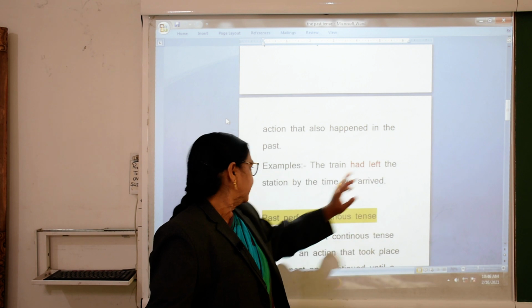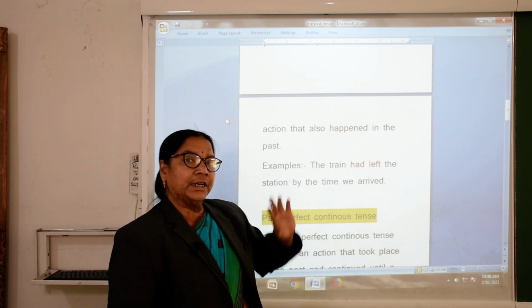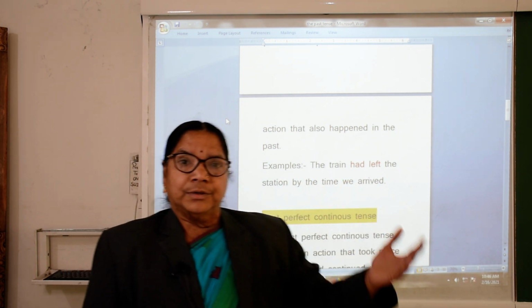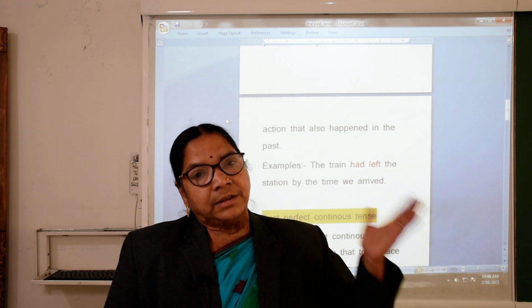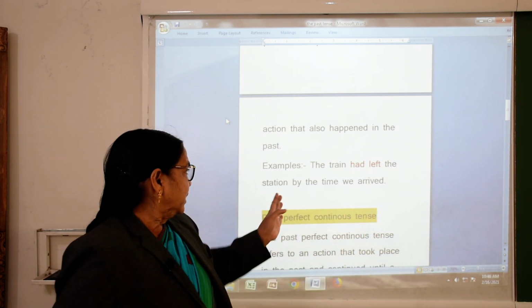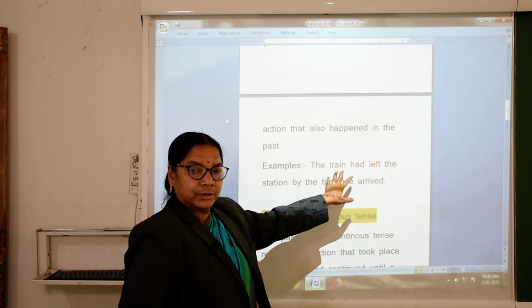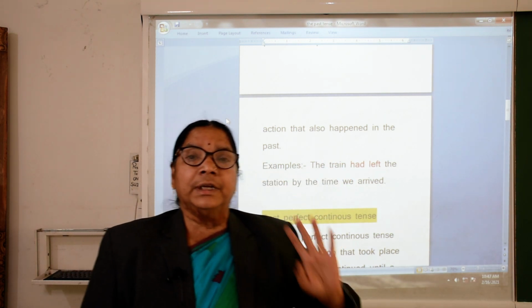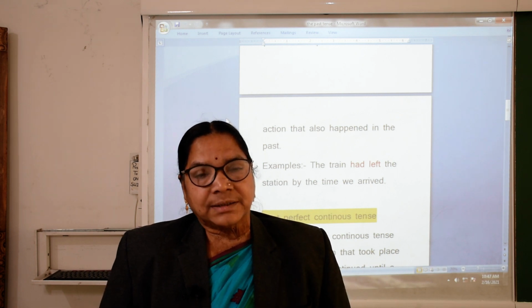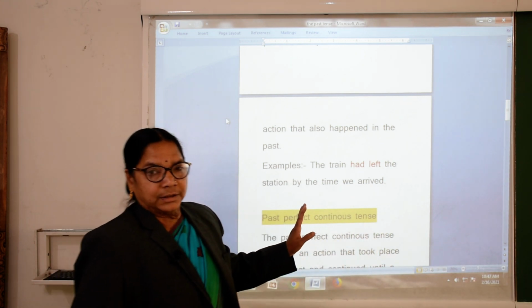The train had left the station by the time we arrived means when we reached there the train had already left, that is past perfect.